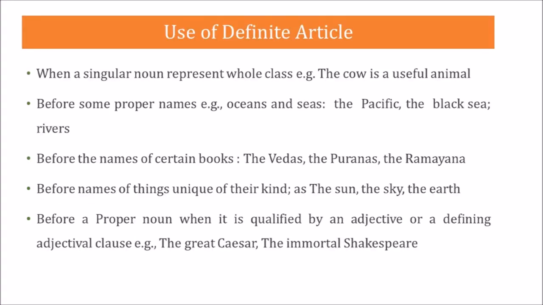Then comes the uses of the definite article. For example, when a singular noun represents a whole class, for example, the cow is a useful animal. Here, the cow is representing the whole class. Before some proper names, for example, oceans and seas, or names of certain books like the Vedas, the Puranas. And then comes the names of things unique of their own kind, for example the sun, the sky. And then before a proper noun when it is qualified by an adjective or a defining adjectival clause, for example the great Caesar or the immortal Shakespeare.